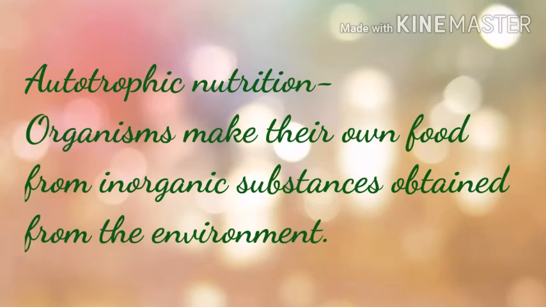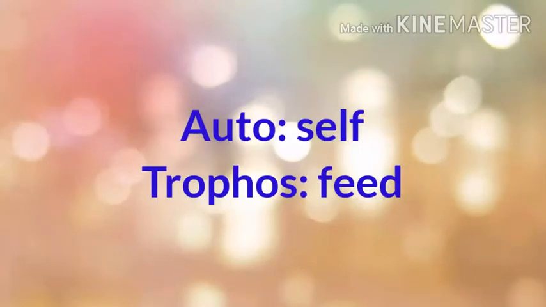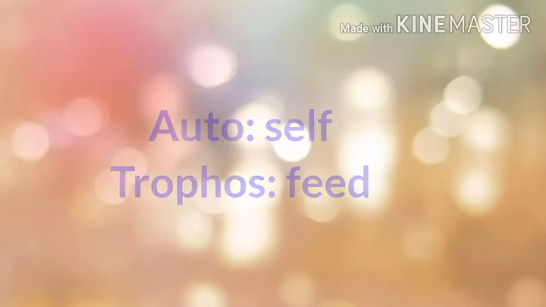It is a type of nutrition in which organisms make their own food from inorganic substances obtained from the environment. The organisms that carry out the autotrophic mode of nutrition are called autotrophs. The word autotroph is derived from two words. Auto means self and trophos means feed. So which organisms are autotrophs?